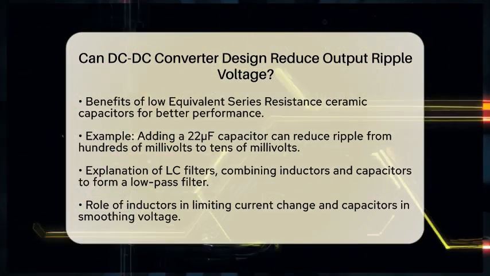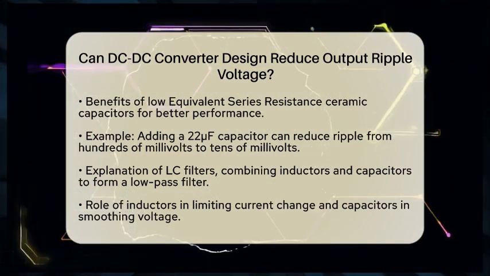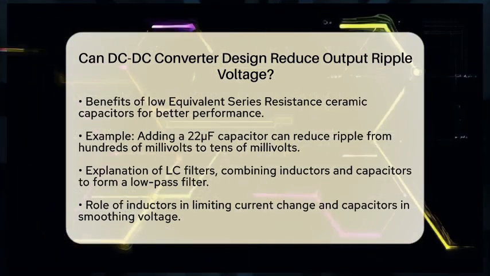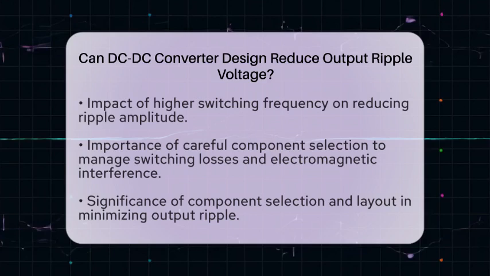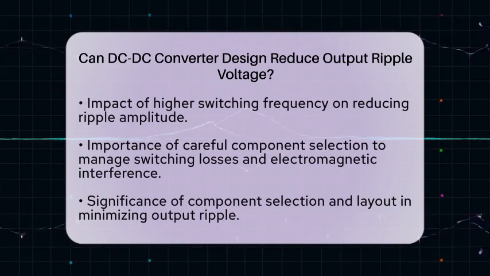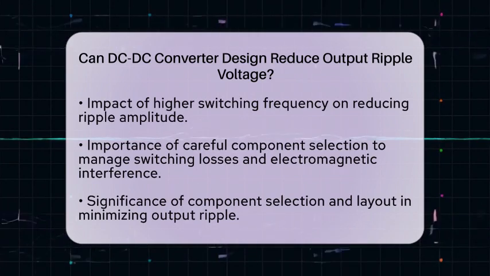Designing the converter to operate at a higher switching frequency can also help reduce ripple amplitude. When the switching frequency is higher, the energy per switching cycle is smaller, making filtering easier. However, this approach requires careful component selection to manage increased switching losses and electromagnetic interference.